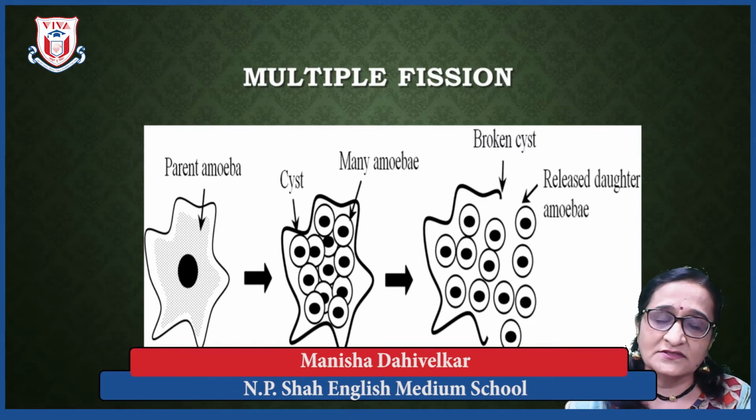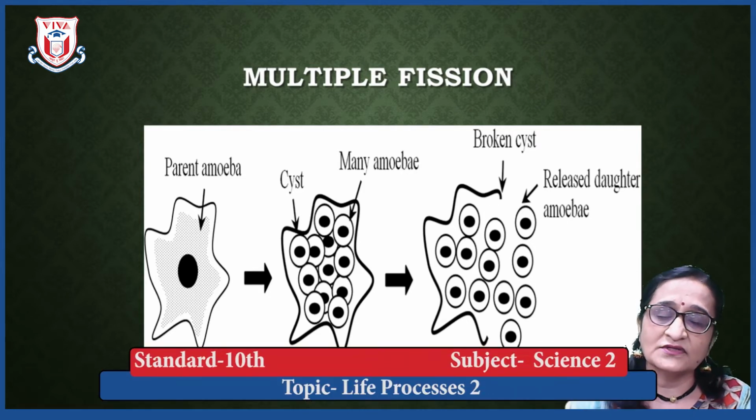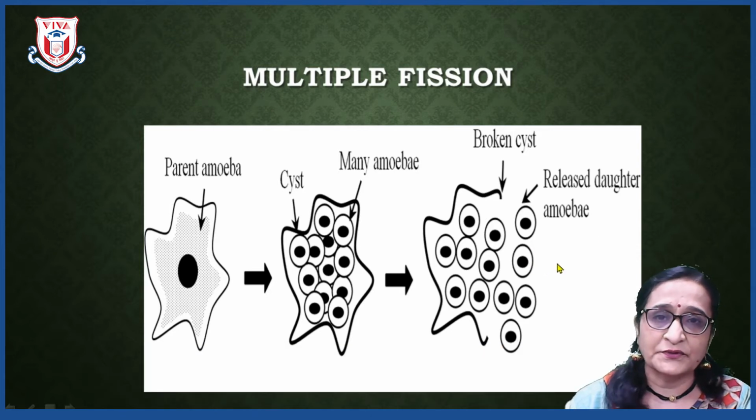Inside the cyst, amoeba keeps on multiplying. The nuclear division goes on inside the cyst, and as soon as favorable conditions occur, multiple amoebulae are reproduced at a time. That is why it is called multiple fission.